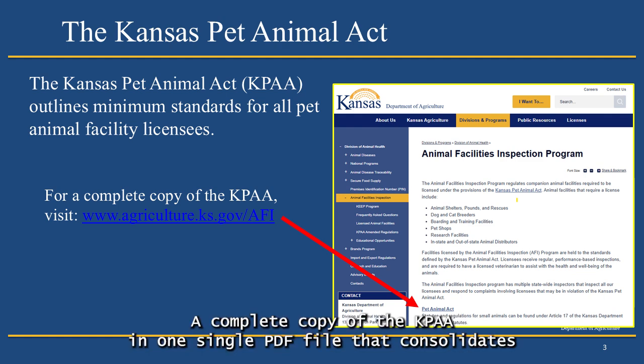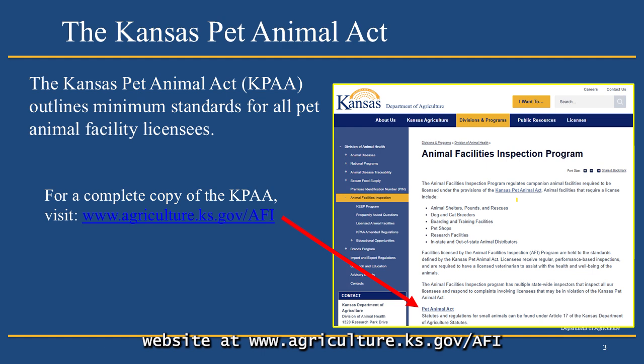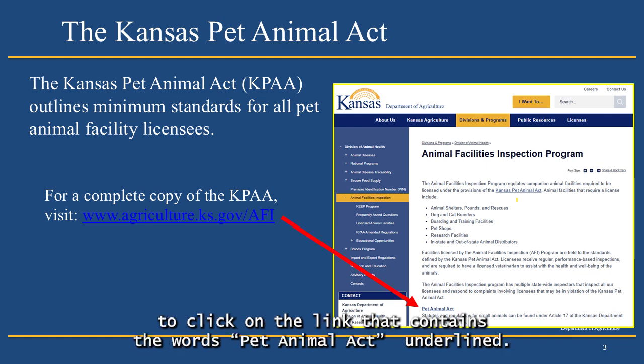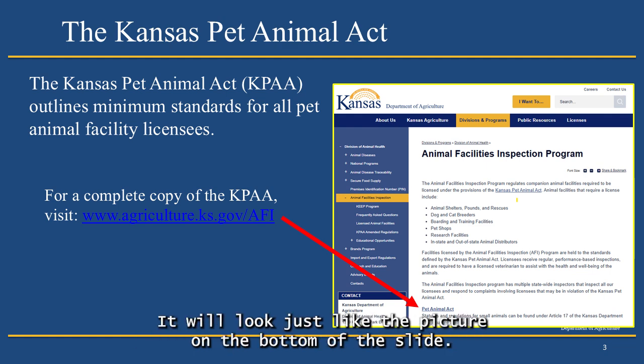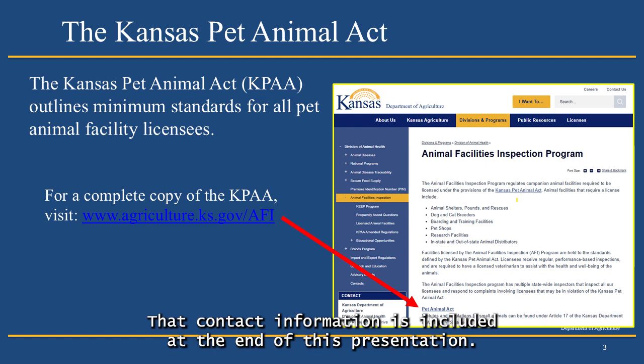A complete copy of the KPAA in one single PDF file that consolidates all Kansas Pet Animal Act statutes and regulations is available on the Kansas Department of Agriculture website at www.agriculture.ks.gov/AFI, where it can be downloaded or printed for reference. To get to the document, once on this page, scroll down a short distance to click on the link that contains the words Pet Animal Act underlined. It will look just like the picture on the bottom of this slide. If you are unable to access this website, you may contact our office to request a printed copy. That contact information is included at the end of this presentation.